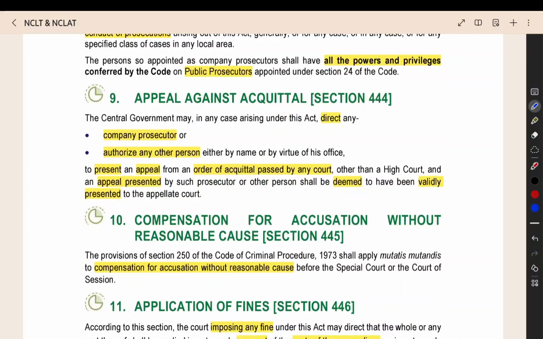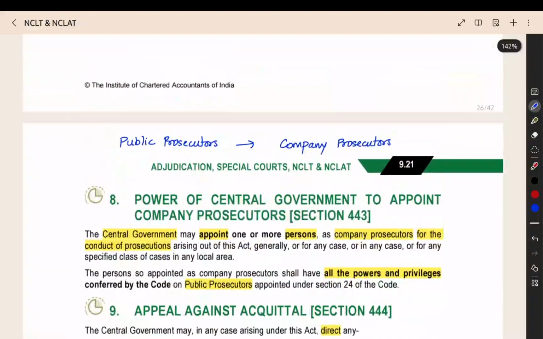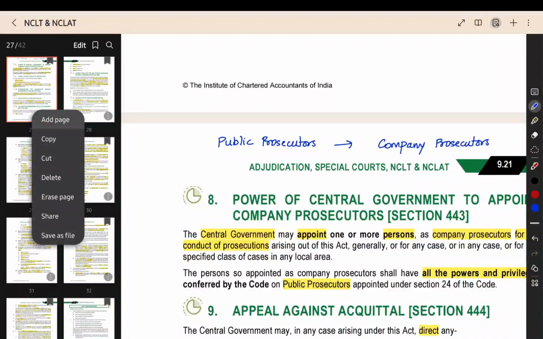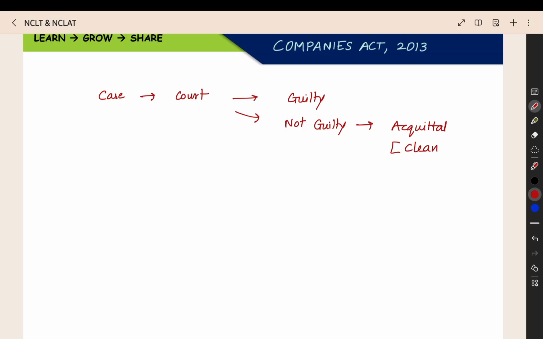Then acquittal. What is the meaning of acquittal? So we can add one page here. You file a case with the court, and then the court will give the judgment. Either the person is guilty or the person is not guilty. Now, this not guilty judgment will be called acquittal. This means that the person is a clean person.